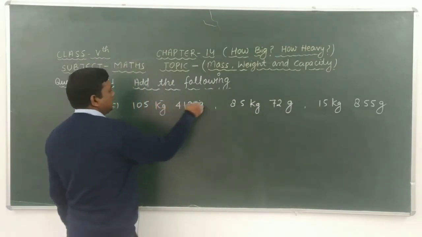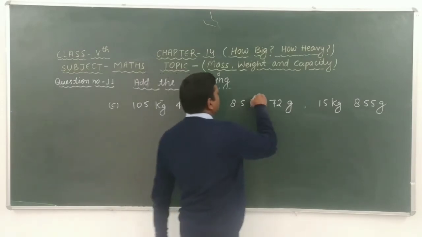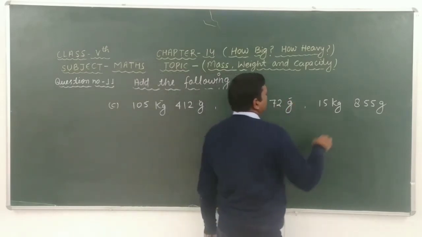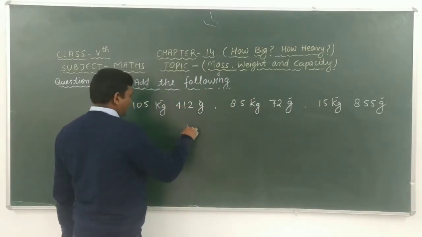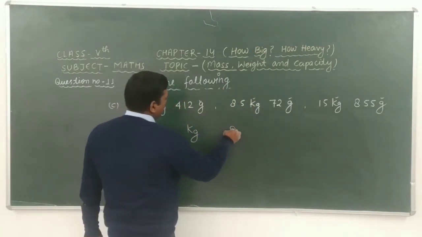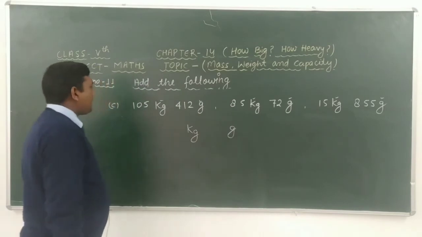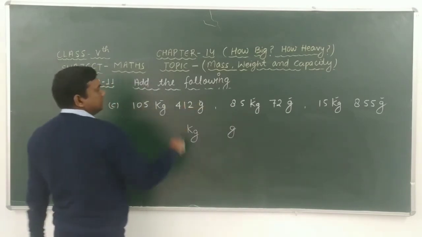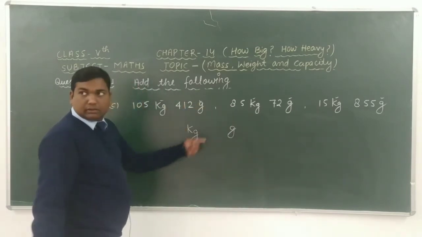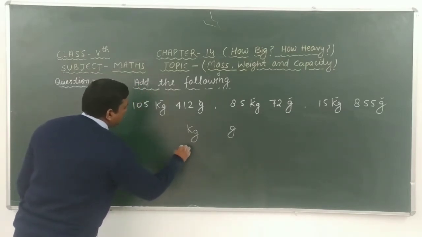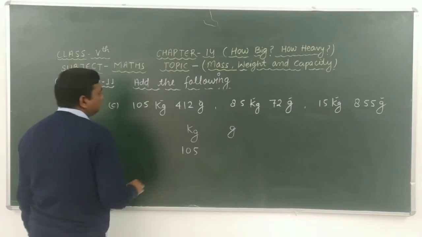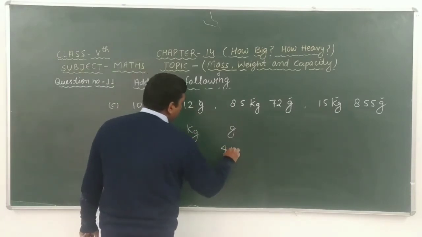Here given that kg and here gram. Here also kg and gram. Here kg and gram. Therefore, we have to take here kg and gram. Okay, and we can write all given numbers in this form. So here we can write 105 kilogram and here 412 gram.